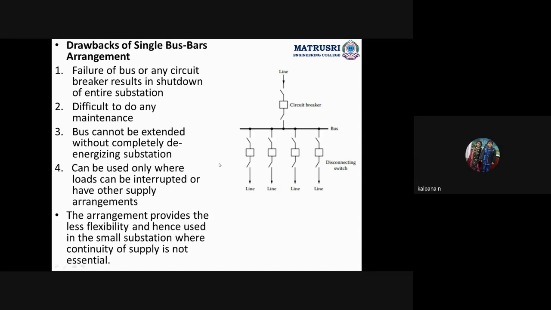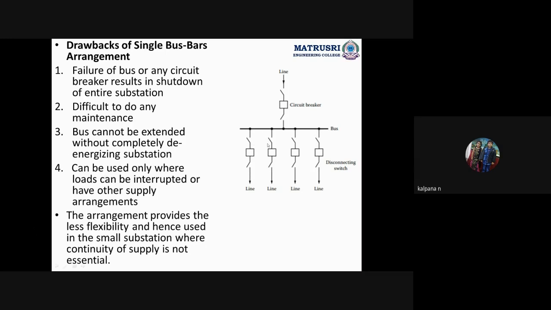Wherever you want to do any maintenance or repair after getting a fault, until that repair is completed, the power will not be given to the bus bar or any lines. And the bus cannot be extended without completely de-energizing the substation. If I want to connect one more bus or one more line, for that also we should remove the power supply, we should de-energize.